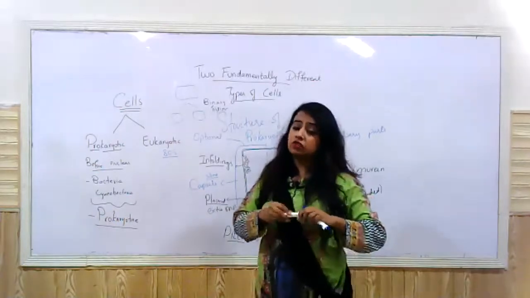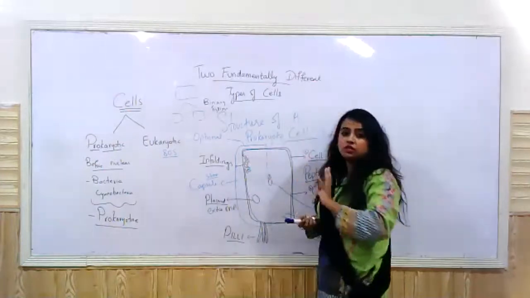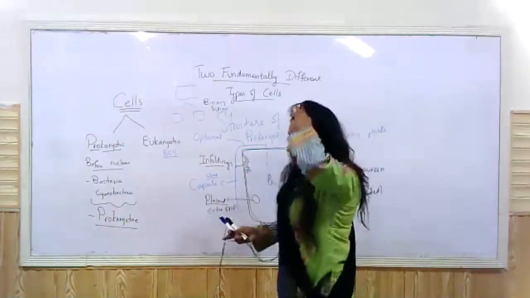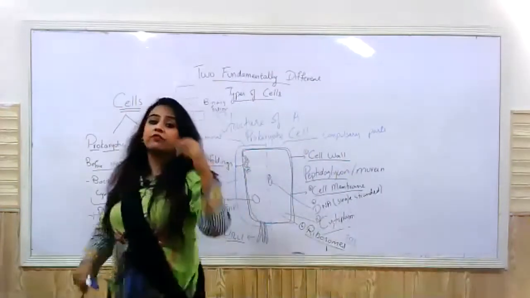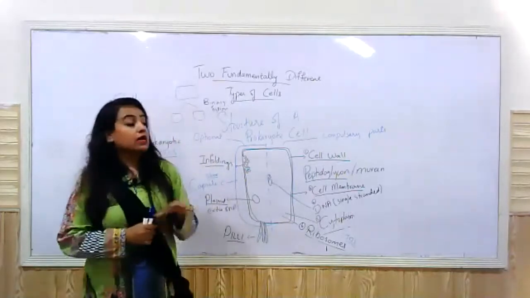It's just a simple prokaryotic cell dividing into 2. It's not the division of the nucleus first and then the division of the cell. It's just the cell dividing into 2, right? Therefore, this is termed as binary fission. So, normally bacteria reproduce by binary fission, right? A bacterial cell divides into 2 cells, right?